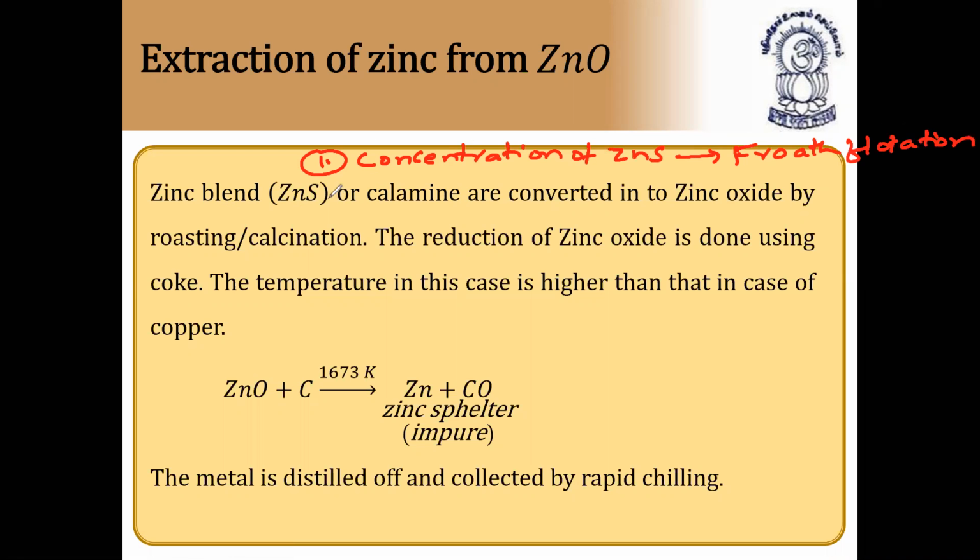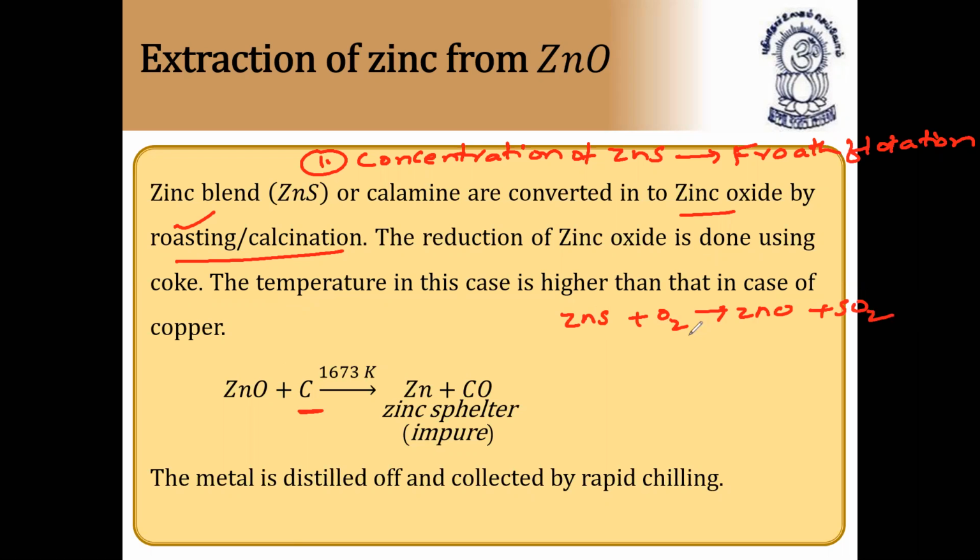And the second step, the zinc sulfide. So concentrated zinc sulfide or calamine are converted into zinc oxide by roasting or calcination. In this case, the reduction of zinc oxide is done using coke. So we'll do only roasting. And the third step, the reduction of zinc oxide. Zinc sulfide is changed to zinc oxide: on roasting, it forms zinc oxide plus sulfur dioxide gas.